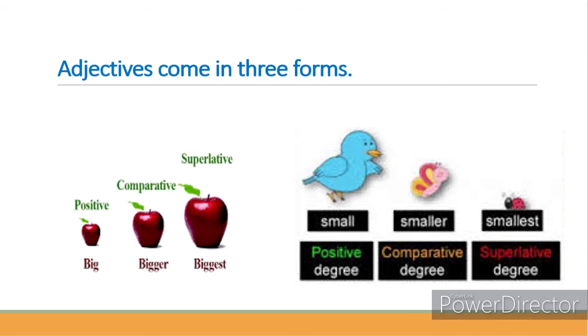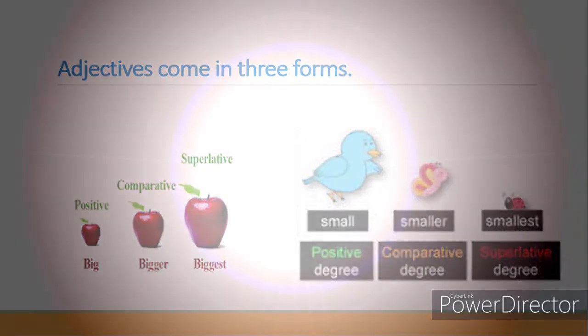Smaller indicates the comparative degree. Now look at the beetle in the third picture. Beetle is the smallest. Smallest indicates the superlative degree. So, positive, comparative, and the superlative are the 3 degrees of adjectives.